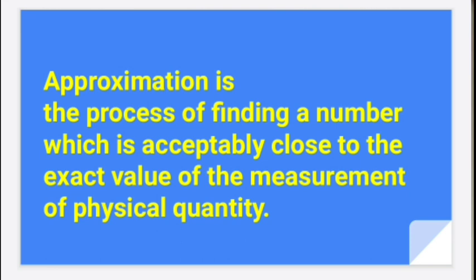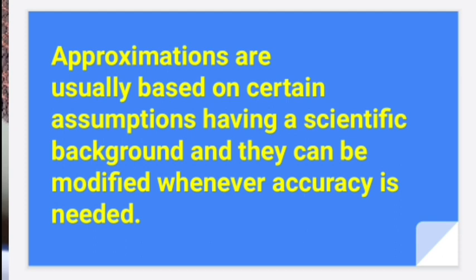Approximation. Approximation is the process of finding a number which is acceptably close to the exact value of the measurement of a physical quantity. So the experimental value close to the exact value of the measurement is called an approximation. Approximations are usually based on certain assumptions having a scientific background, and they can be modified whenever accuracy is needed.